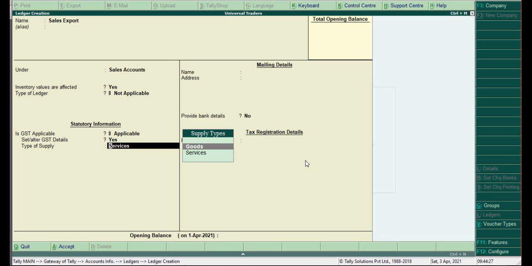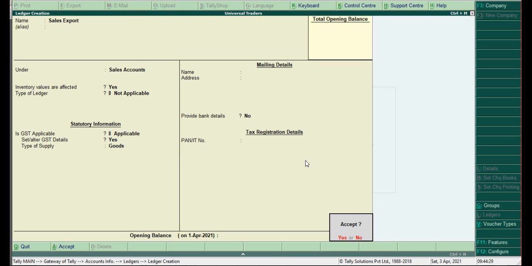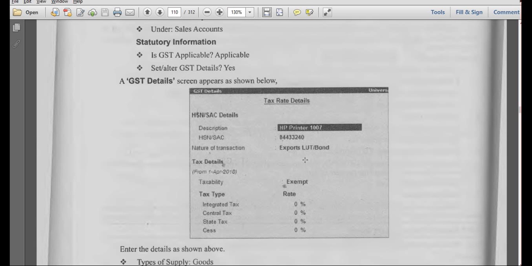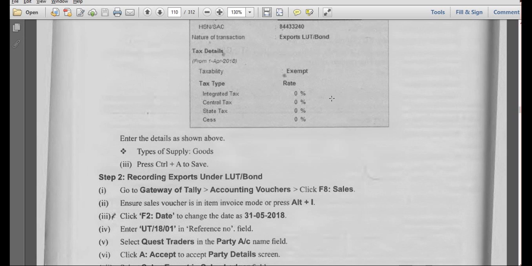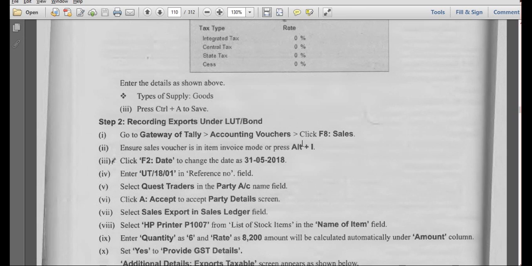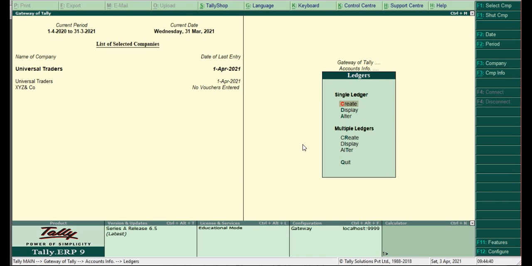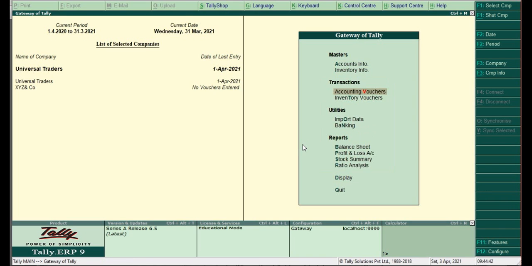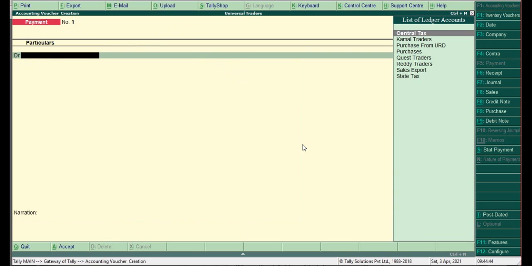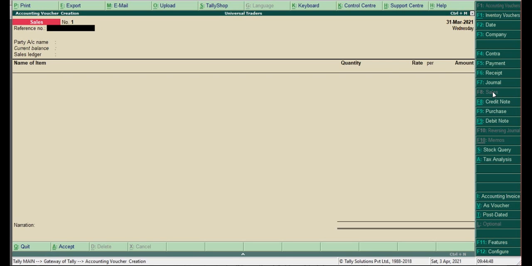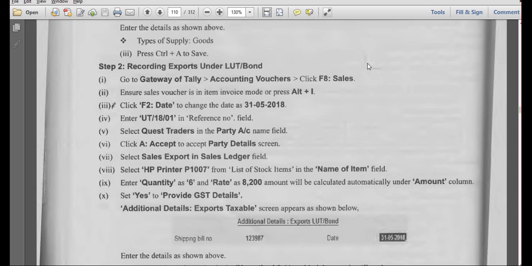Next, it is goods. Next, what is the ledger we have? Directly we'll go to sales voucher. Are you getting the points? What is the invoice number we have?